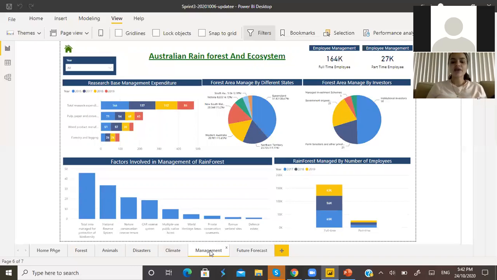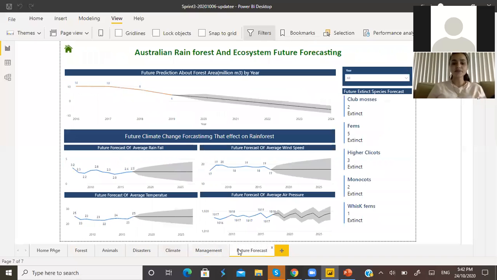My next graph is in the future forecast. I worked on the future forecast of the average wind speed, as climate change also affects the Australian rainforest. As shown, from the year 2010 the average wind speed keeps fluctuating, but from 2020 to 2025 it is going to increase.